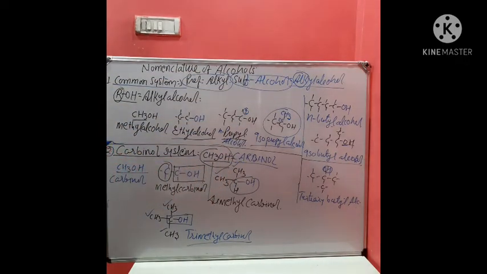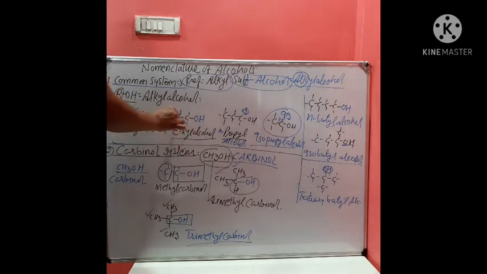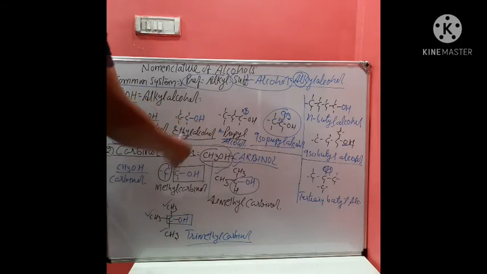Now here alk is given on the basis of number of carbon atoms. So if the number of carbon atoms is 1, then it will be given the name meth. Substituted by OH, therefore this is the methyl, name of alkyl radical methyl, and OH group is there, therefore methyl alcohol. Similarly here, if 2 carbon atoms are there, then it is named as ethyl, that is eth and yl alcohol.